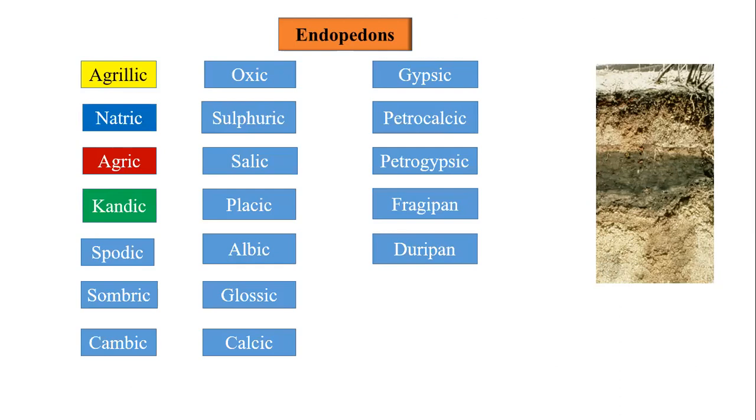Try to utter these words: argillic, natric, kandic, spodic, sombric, cambic, oxic, sulfuric, salic, placic, albic, glossic, calcic, gypsic, petrocalcic, petrogypsic, fragipan, and duripan. These are the different types of endopedons as per the USDA pedological classification. We Indians follow only the USDA classification. Okay, we will see them one by one.